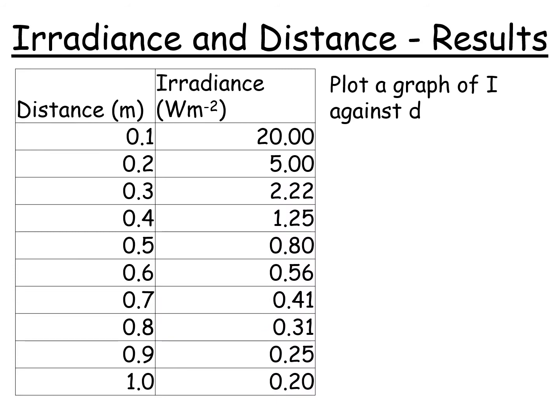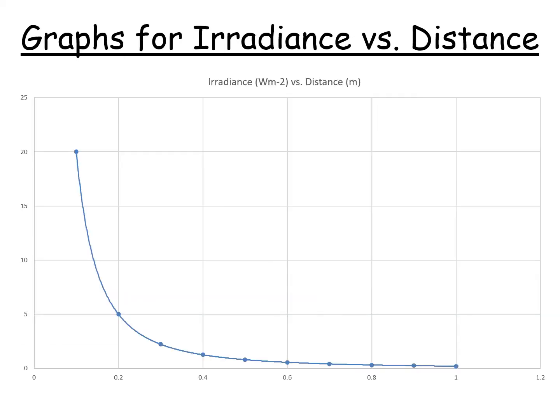So what I've done, folks, is I've generated some data, and you can see we've got the distance there in meters and the radiance in watts per meter squared. And the first thing we do, as always, is we plot a graph of I against D. And this is the graph that we get. I've done it on Excel. We've got I along the y-axis and D along the x-axis.